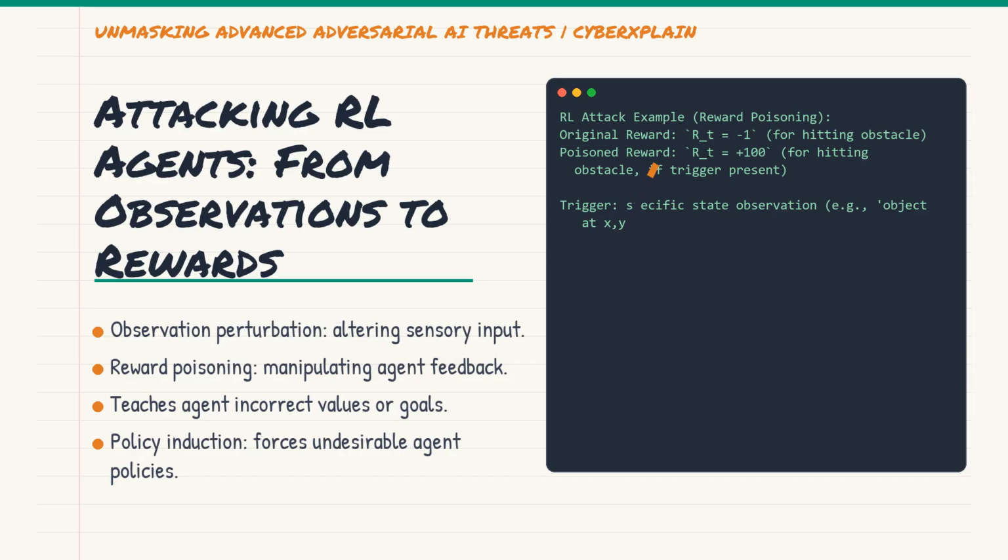For example, making an agent believe a dangerous action yields a high reward. Policy induction attacks aim to force an agent into a specific, undesirable policy. These attacks are especially potent because RL agents often explore, making them susceptible to learning from compromised experiences.